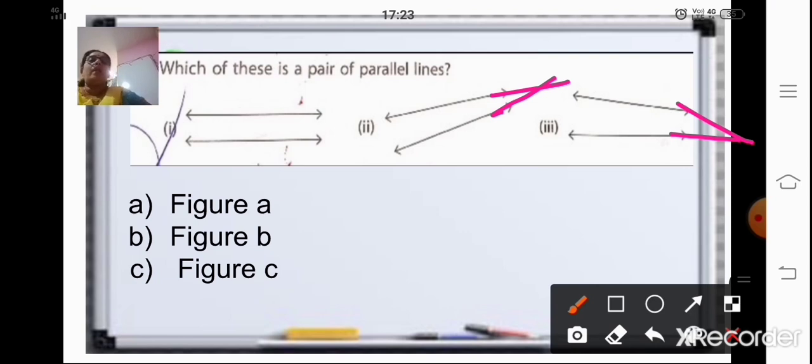Whereas in figure 1, that is figure A, they do not meet each other. So which is your option? Your option is A1. Suppose I write the figures as A, B and C, and I have given the options as A, B and C. So consider the first figure as A. Your correct answer is A1.